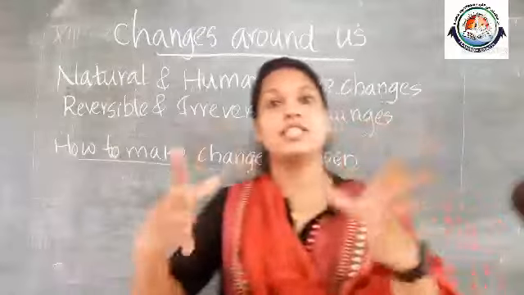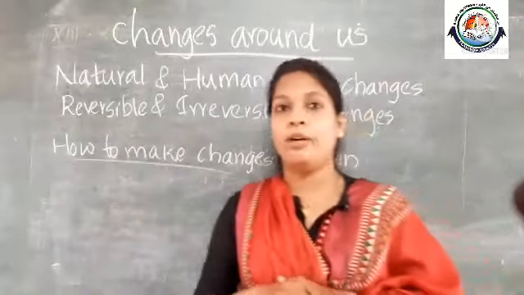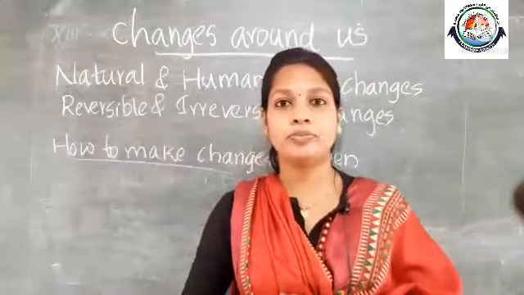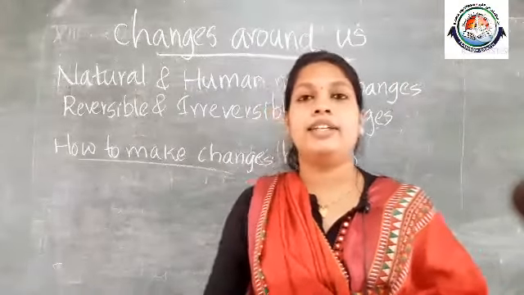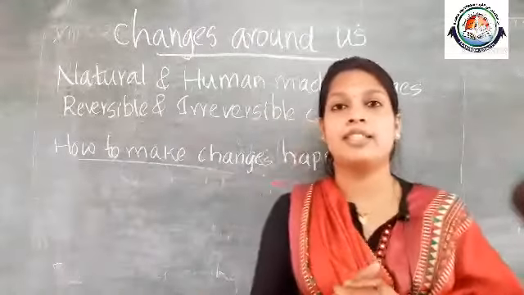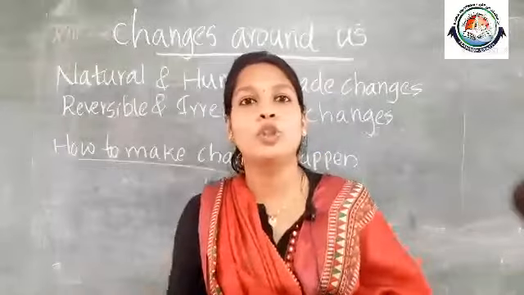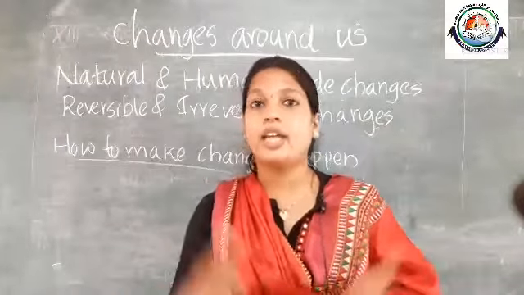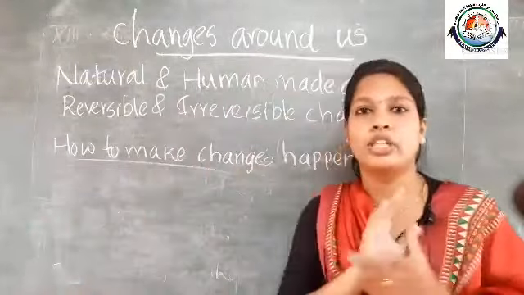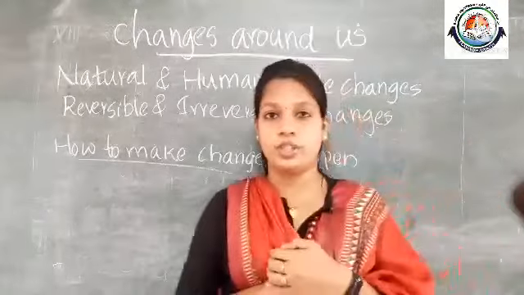We can revert back to its original form by releasing pressure, right? And when we apply pressure on brittle substances, like biscuits or glass, they will break down into pieces, right? And we cannot revert back to the original form. So that is an irreversible change.